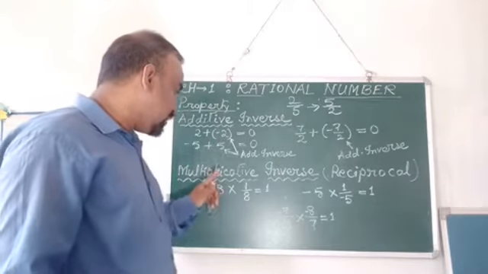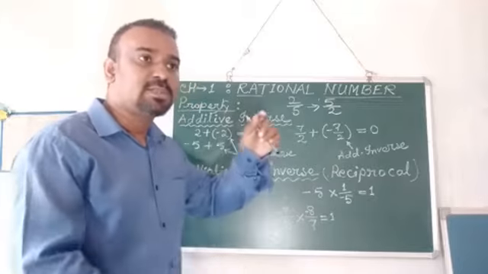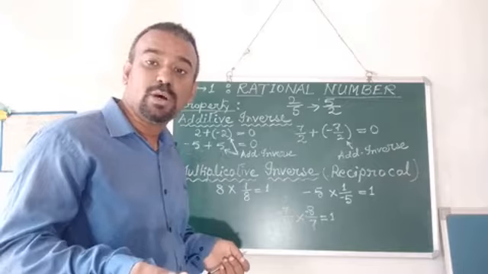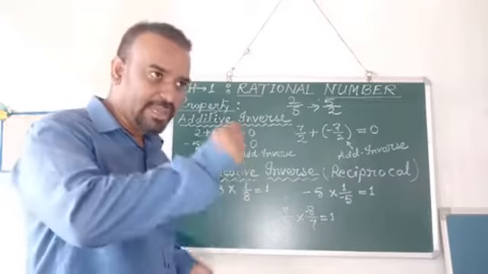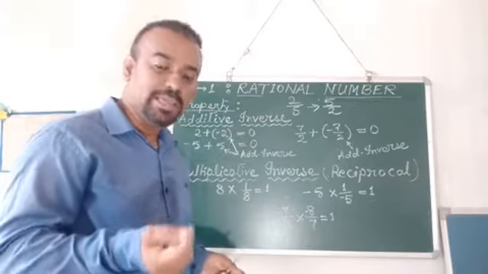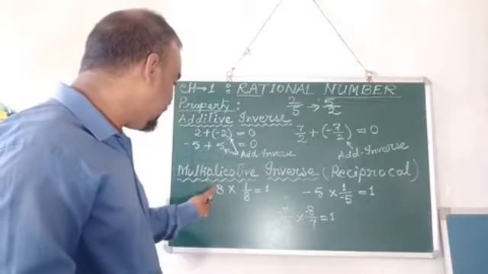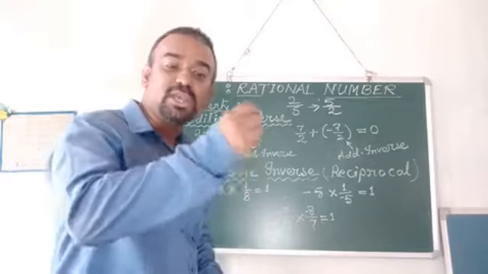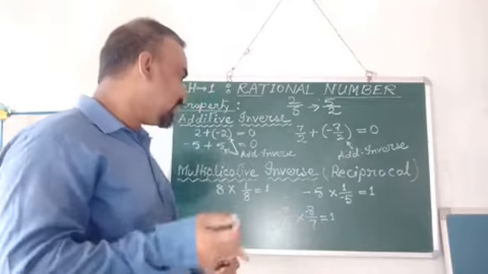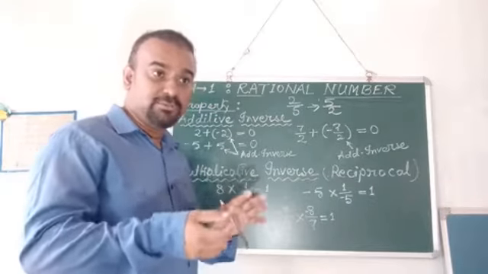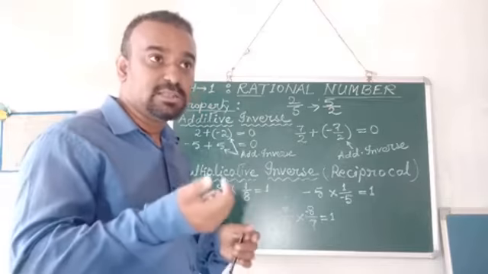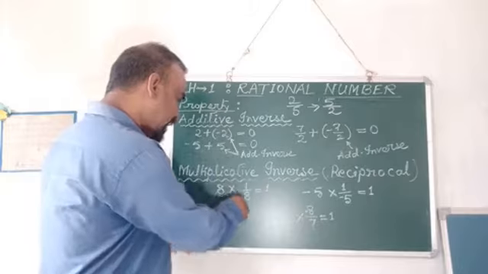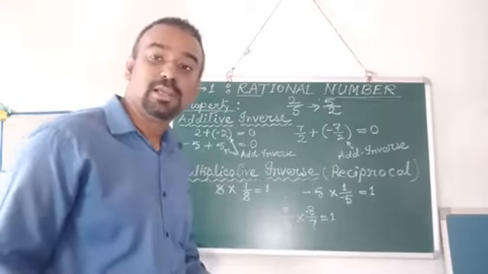8 is there. What will you multiply? Just make it reciprocate. 8 has a 1 below it. So if you reciprocate 8, it will become 1 by 8, isn't it? So 8 is multiplied by which number? The reciprocal of 8. What is the reciprocal of 8? The reciprocal of 8 will be 1 by 8. So 8 and 8 will get cancelled. The result will become 1.